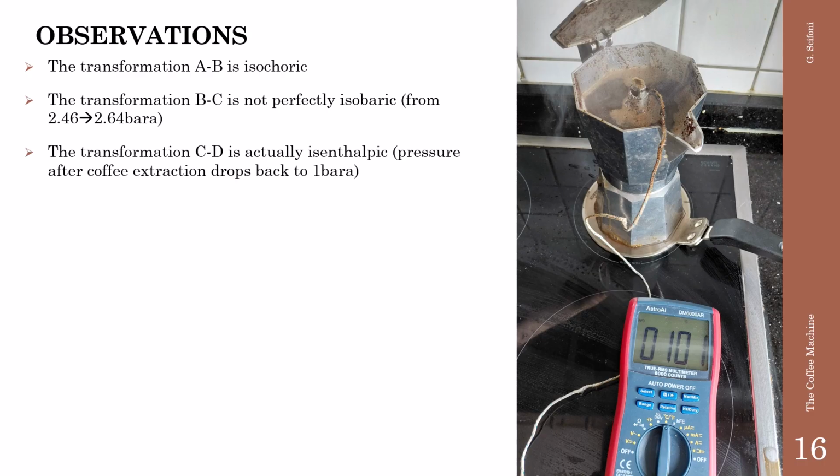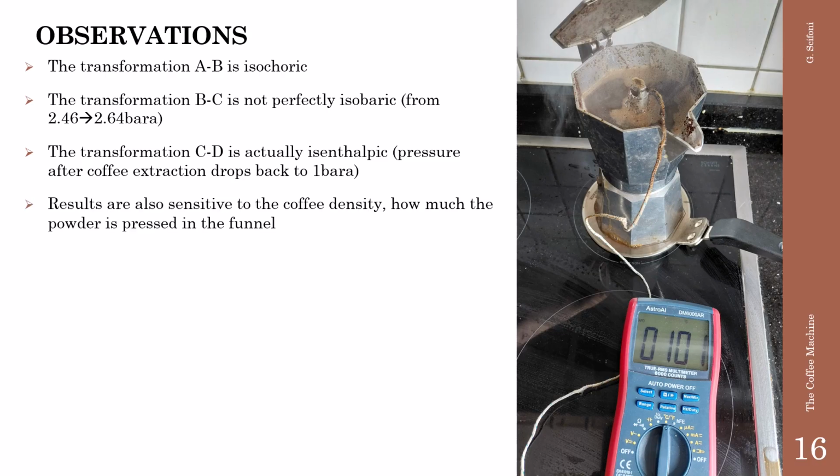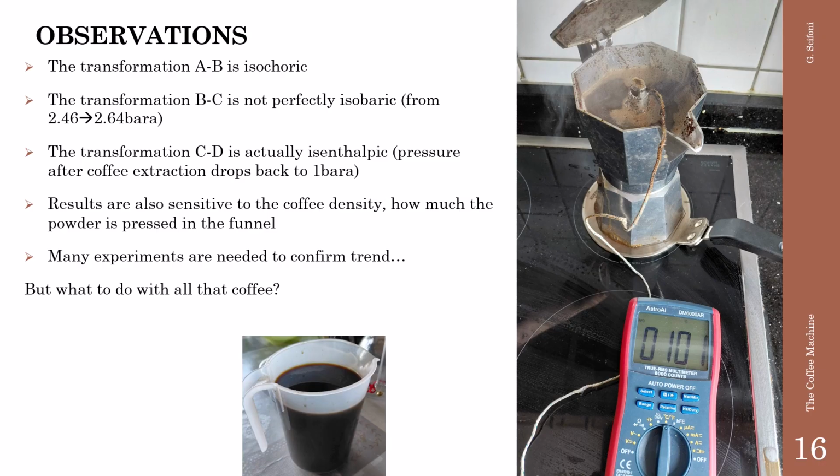The transformation CD is isenthalpic because the pressure after the coffee extraction drops back to 1 bar absolute. The results are very sensitive to the coffee density, how much the coffee powder is pressed in the funnel, and therefore we need many experiments to confirm the trend. But what to do with all that coffee? We will see in the next slide.